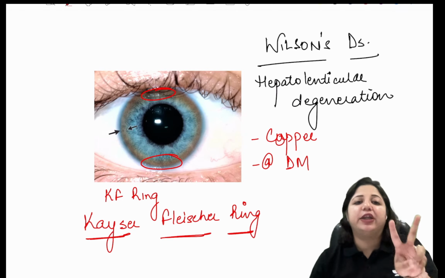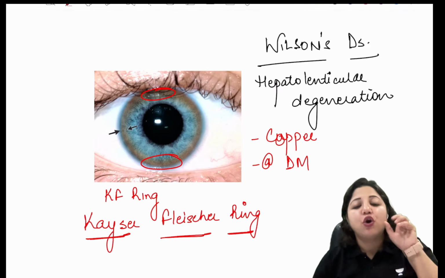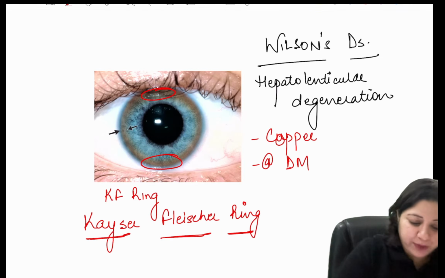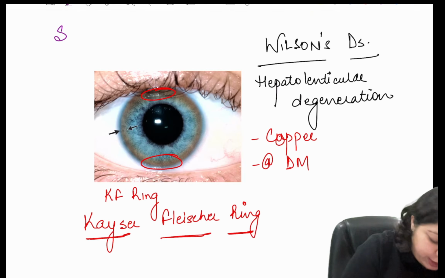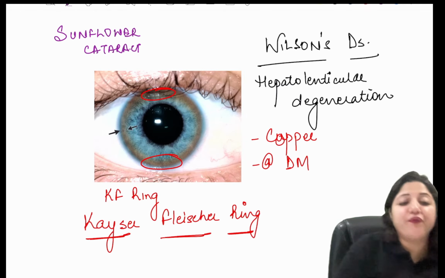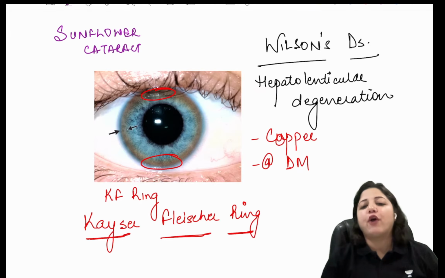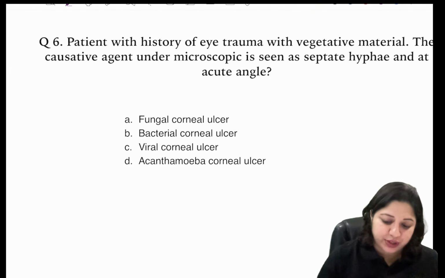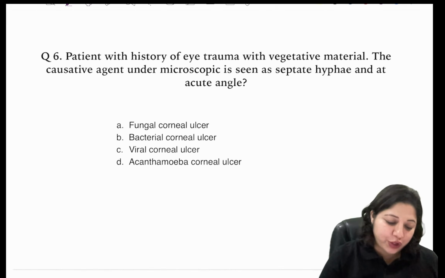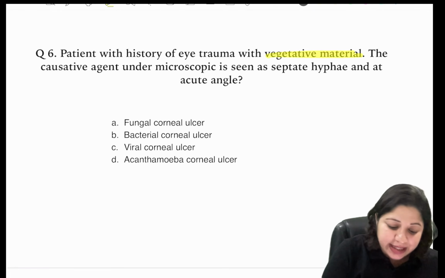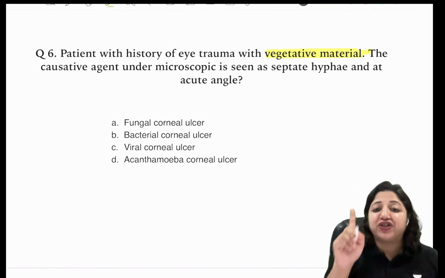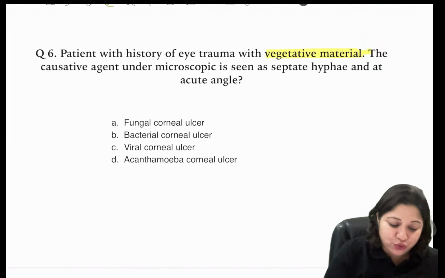Which other finding do you normally get to see in patients of Wilson's disease along with the KF ring? We get to see sunflower cataract. So whenever the question talks about sunflower cataract along with KF ring, just think of Wilson's disease. Then we come to this question: a patient with history of eye trauma with vegetative matter. The causative agent under the microscope is seen as septate hyphae at an acute angle.